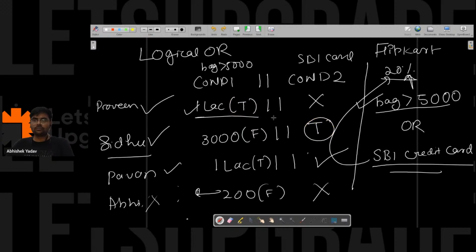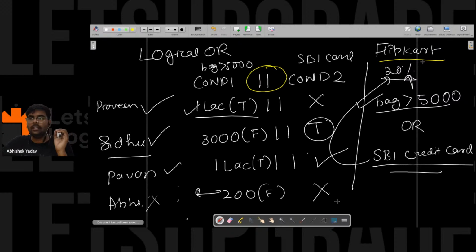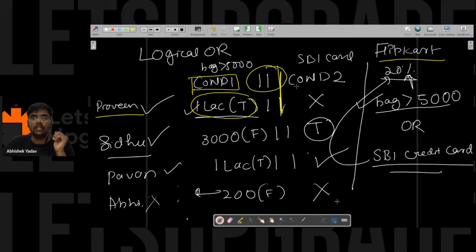Flipkart is a very busy site and they are doing a lot of transactions. Correct, if any one of the conditions is true, the overall condition is true in the case of logical or. So Flipkart will say, let's go to Praveen. In Praveen's case, the first condition is true, so I will just execute the first condition. There is no need to execute condition 2. Similarly, in Sidhu's case, the first condition is false, so there is a chance for the second condition to be true, so the second condition will get executed.